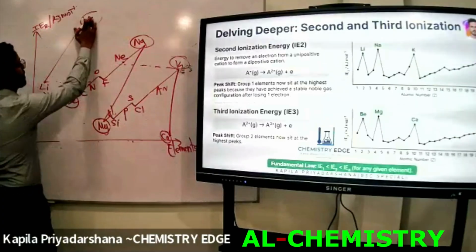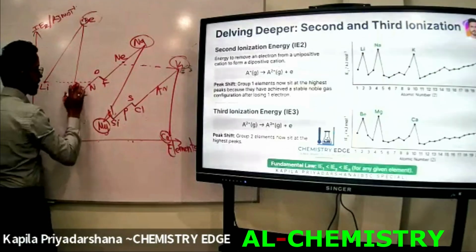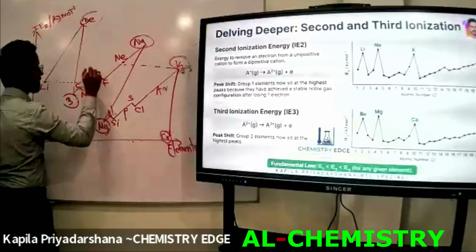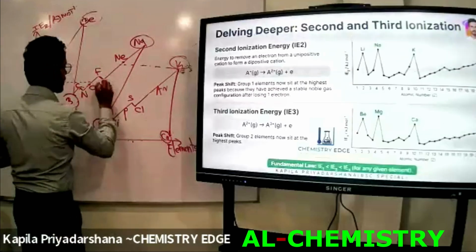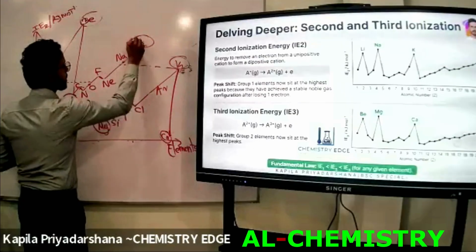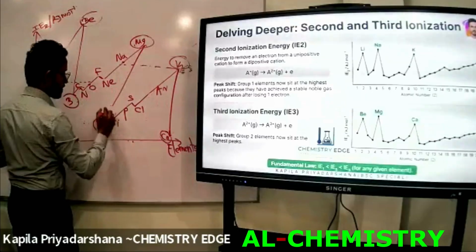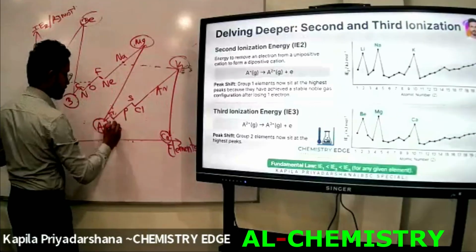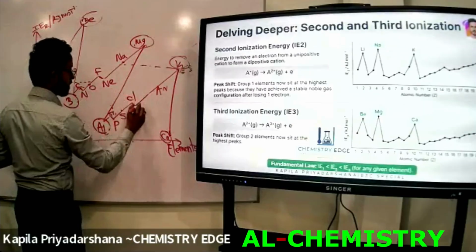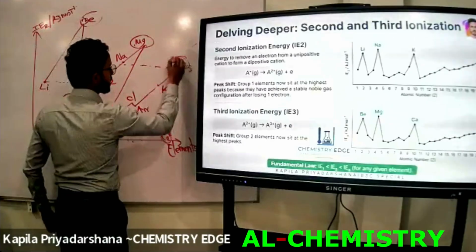Then lithium, beryllium, boron, carbon, nitrogen, oxygen, fluorine, neon, sodium, magnesium, aluminium, silicon, phosphorus, sulfur, chlorine, argon, potassium, calcium, like this.